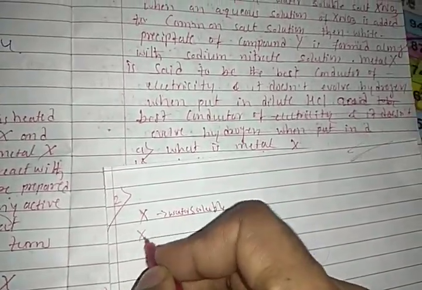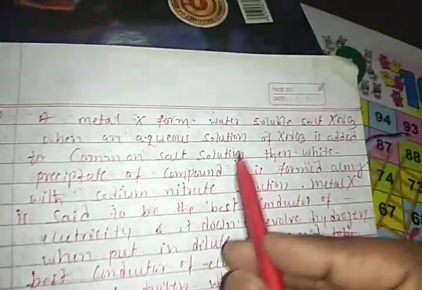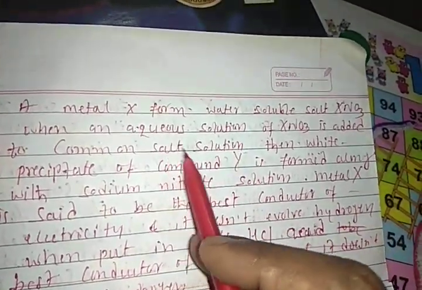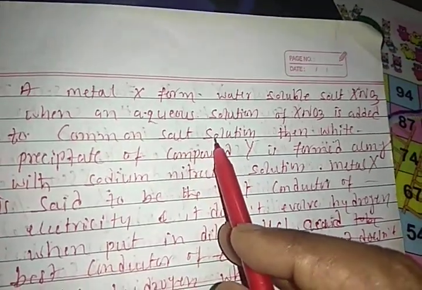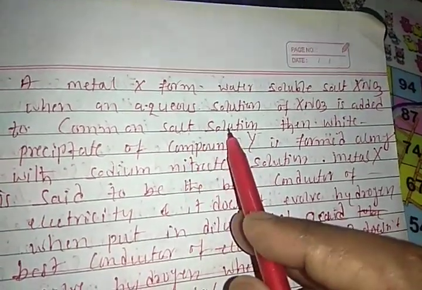This is one of the best points, students. XNO3 is added to the salt solution. The salt solution, always keep in your mind, is NaCl, students.